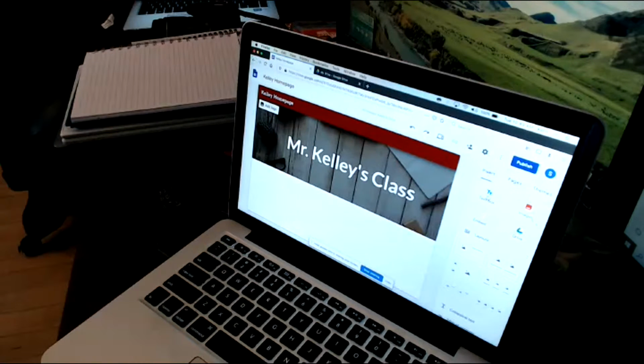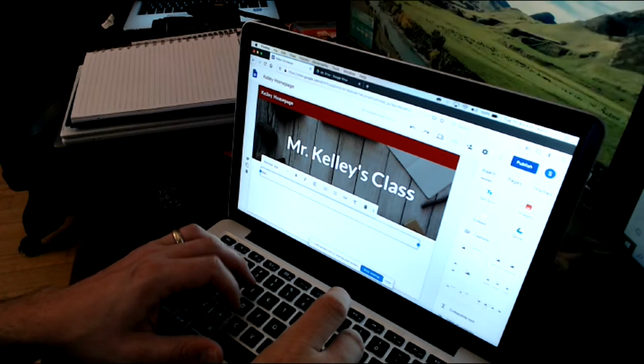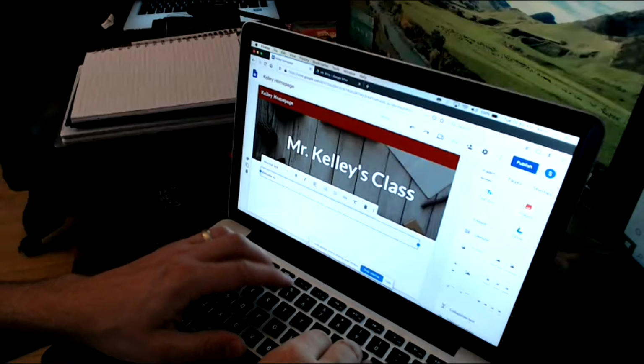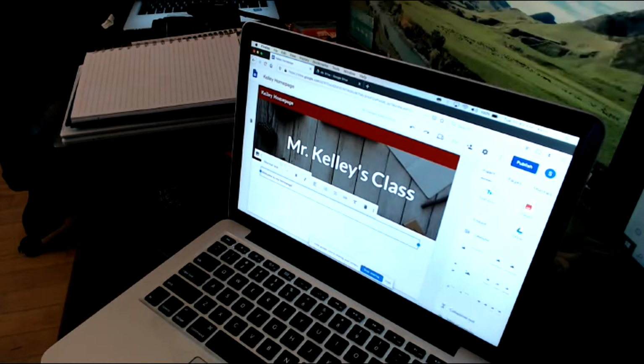So I can insert a text box. I'm going to start with that and click on text box, and I can type in a text box just like it sounds. So, welcome to my home page. And here are my options. I can change the size of it a little bit. I can change it a little bit thicker. I can center it. I can bold it or not. Just like the text here, I can bold.